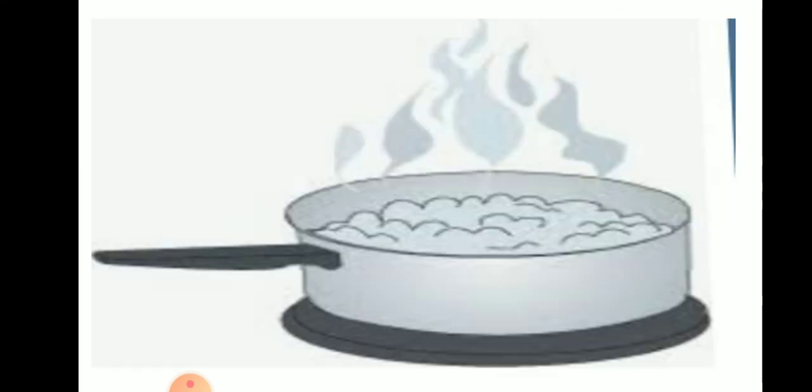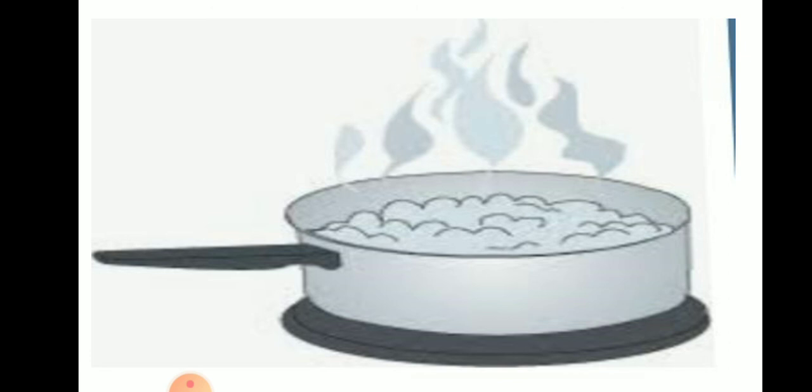This time the molecules are in the form of a gas. Molecules in gases are loosely packed, which has lots of empty spaces between them. The force of attraction between the molecules is very weak, thus they can move away from each other very easily. That is why gases have neither fixed shape nor fixed volume, right children? They can spread in the space available to them.